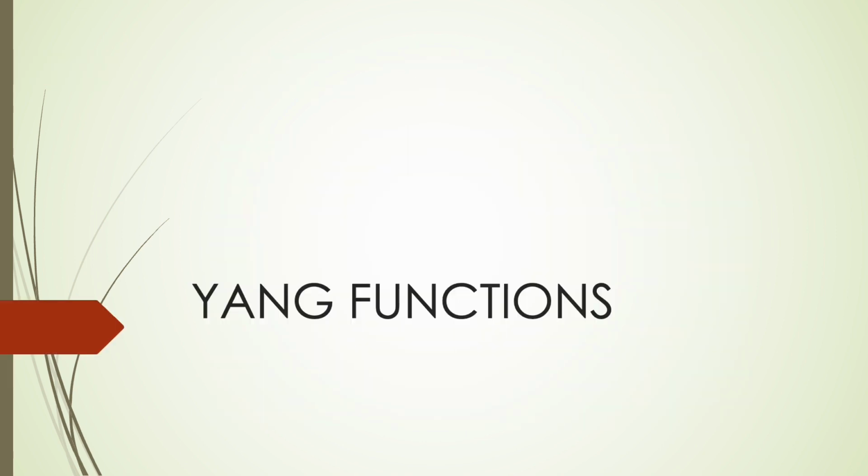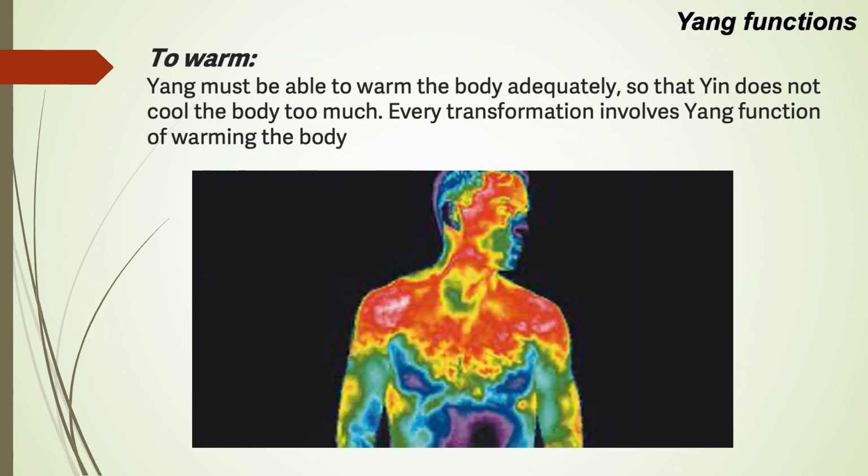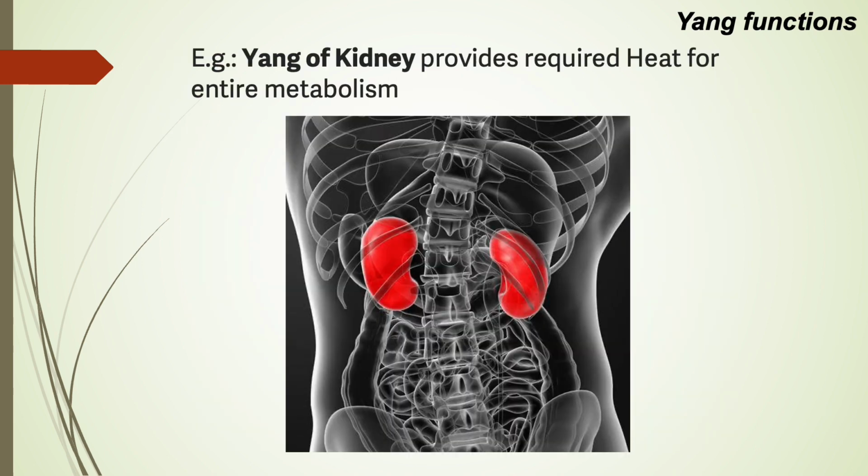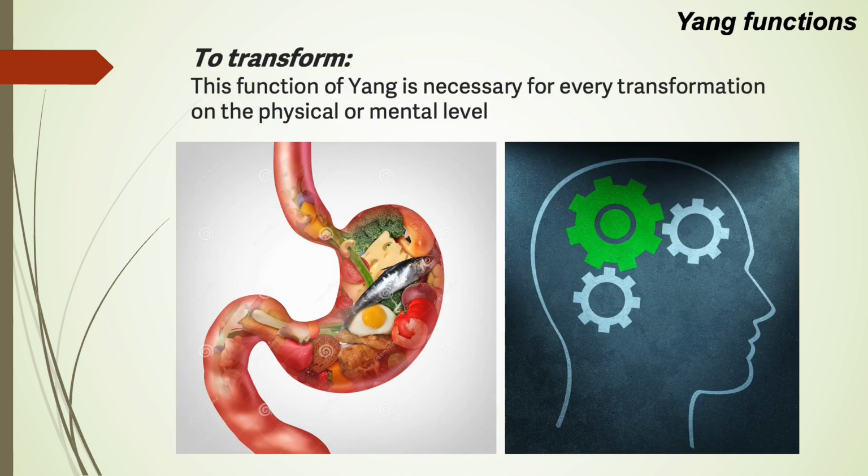Yang functions. Yang must be able to warm the body adequately so that yin does not cool the body too much. Every transformation involves yang function of warming the body. For example, yang of the kidney provides required heat for the entire metabolism. This transformation function of yang is necessary for every transformation on the physical or mental level.